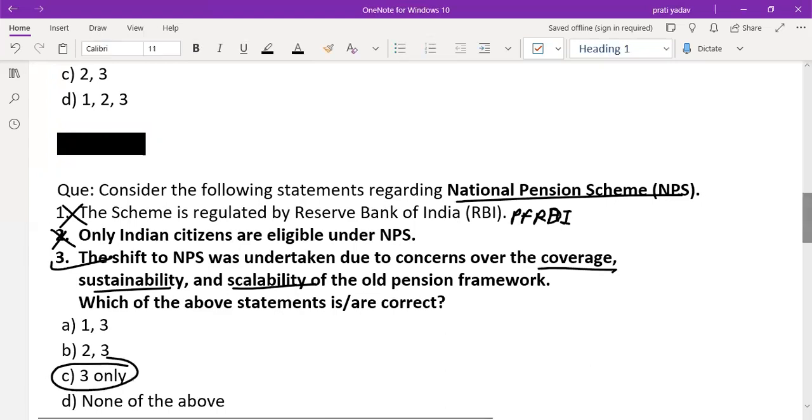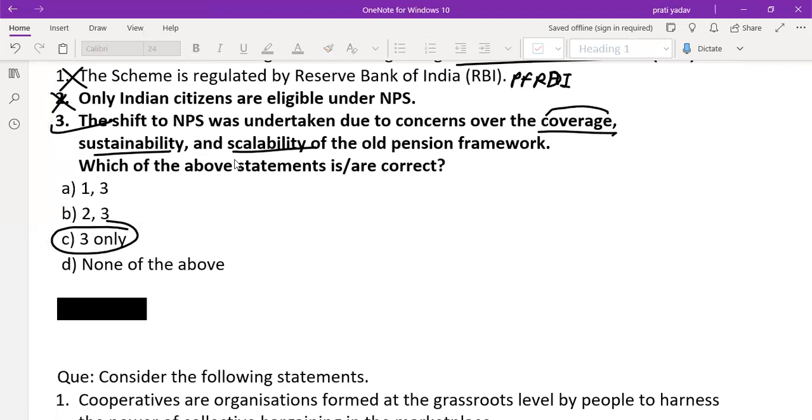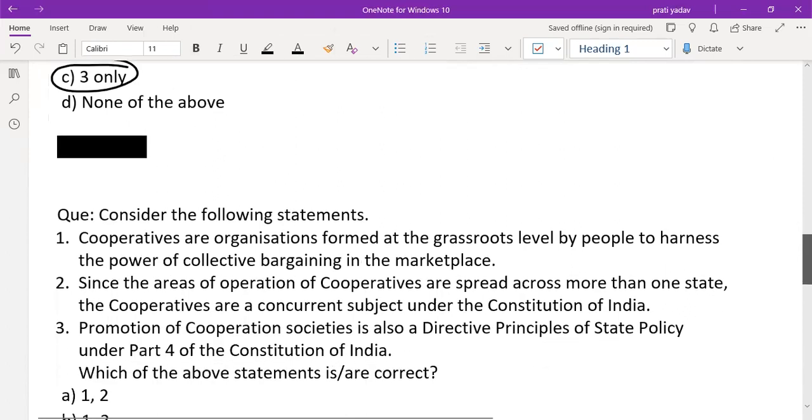Let's look at which option is correct. Option C is correct. Okay. It is for both resident and non-resident. It is not directed by the RBI. And the shift to NPS was undertaken because the OPS did not cover large numbers of people, its sustainability was not good, and its scalability was also not good. So this one is true, this one is wrong. Now let's move on to the next question.